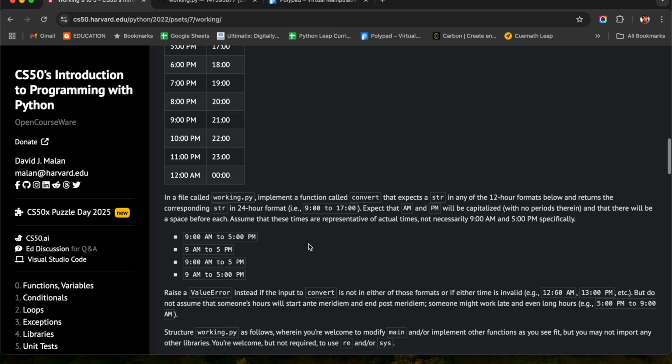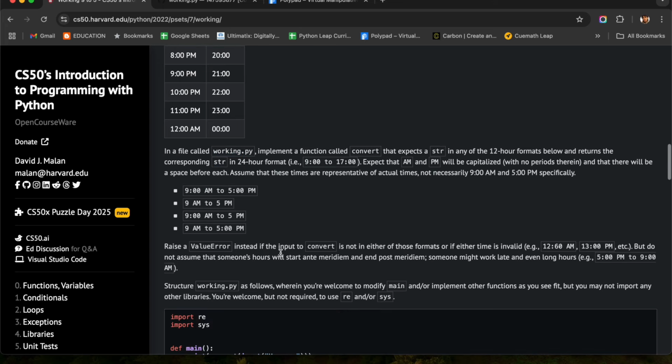Here they have asked us to do this in a file called working.py, and they have given us few formats. We need to assume the user will give only the input in these particular four formats. So writing a regular expression for checking these four formats is okay for us. And if a user is going to give something else other than these four formats, we are going to raise an error, which is nothing but a value error.